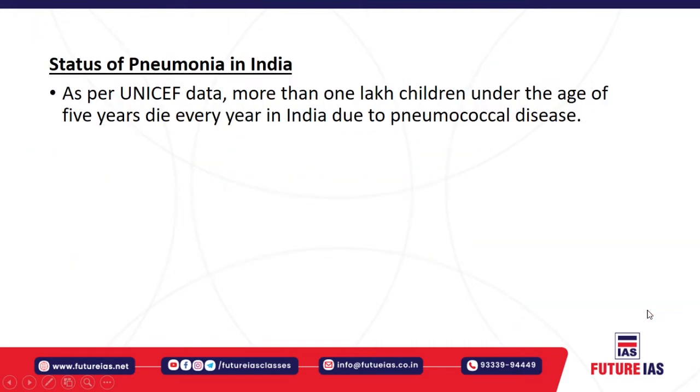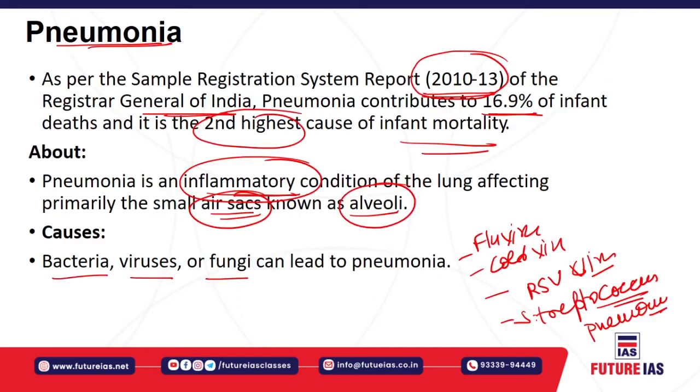Now how it is spread. As you know, pneumonia is a contagious disease that can spread through coughing or sneezing, and it can spread through fluids like blood during childbirth, or from contaminated surfaces also. The common symptoms related to pneumonia are cough with phlegm, fevers, chills, or difficulty in breathing.